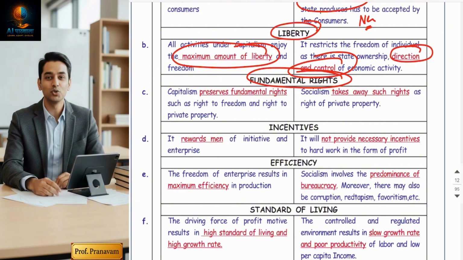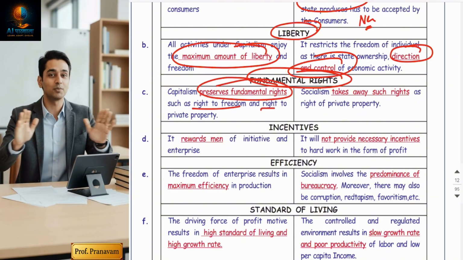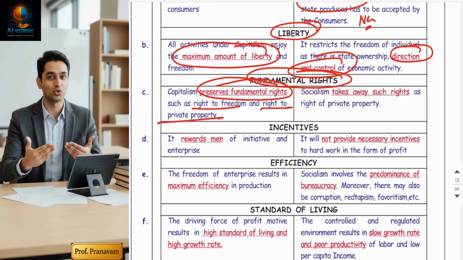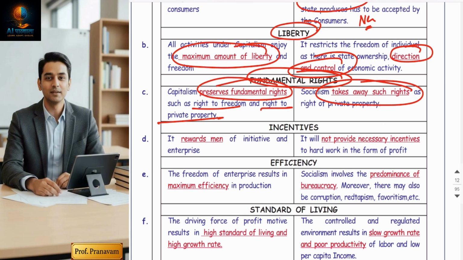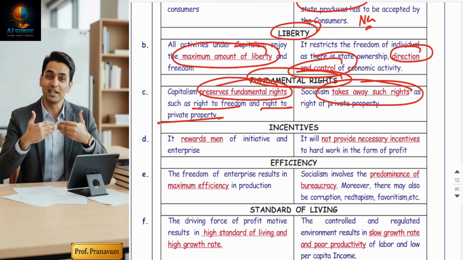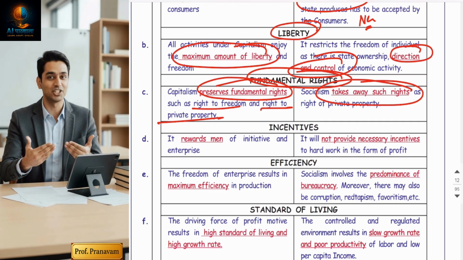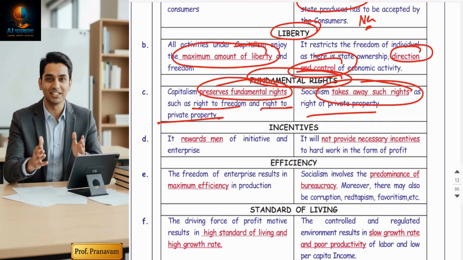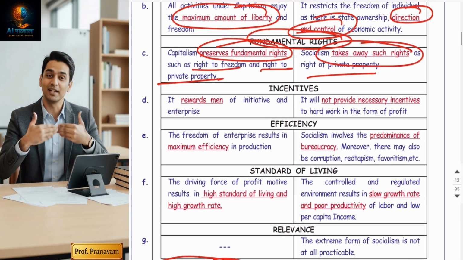Fundamental rights. Guys, capitalist economy preserves fundamental rights like right to freedom, right to private property, right to choice. Such kinds of freedoms are not given under a socialist economy. They take away such rights. They have only a right to equality. Barabar, no right to choice, limited. Now, no right to private property.